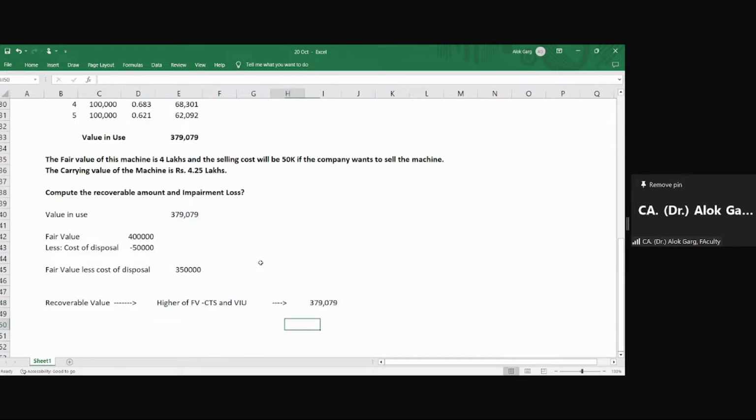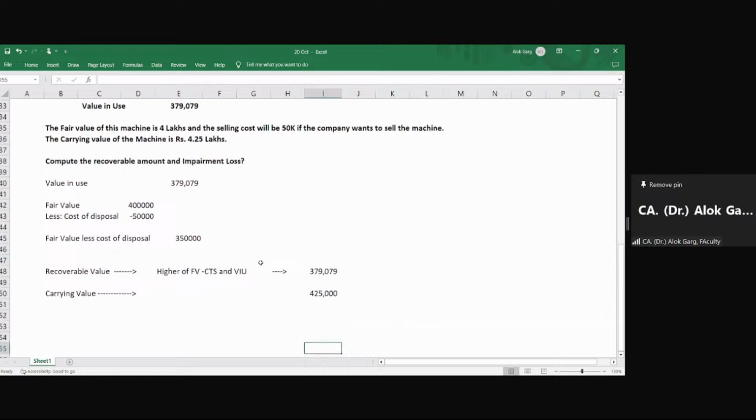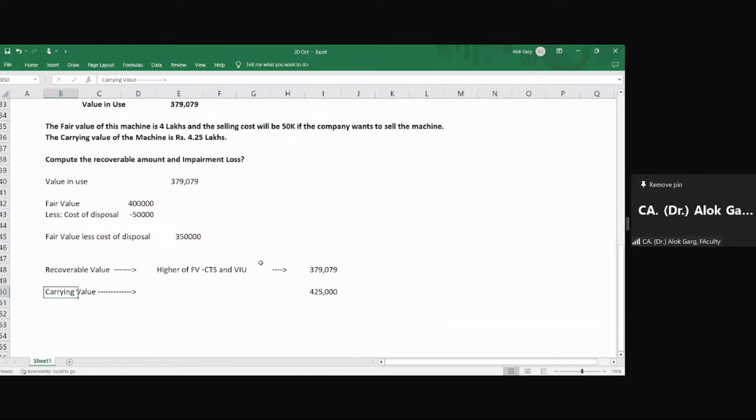And what is my carrying value? My carrying value is 4,25,000. What is my impairment loss now? 45,921.